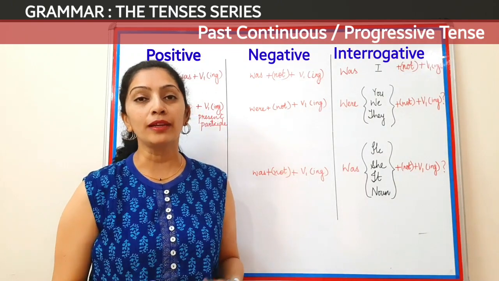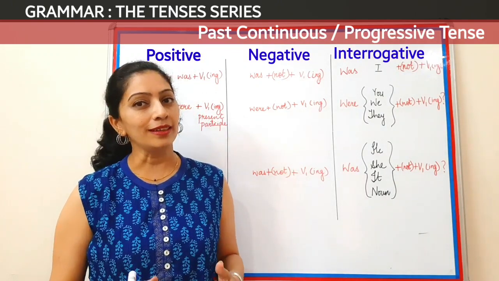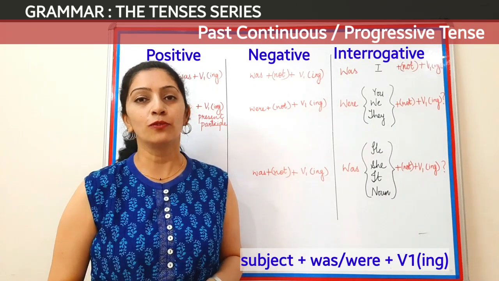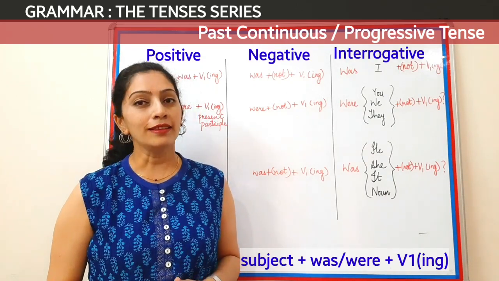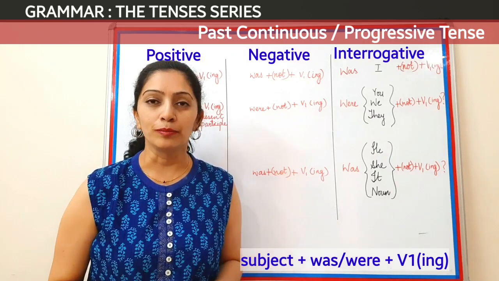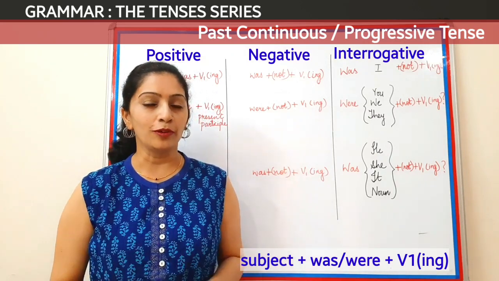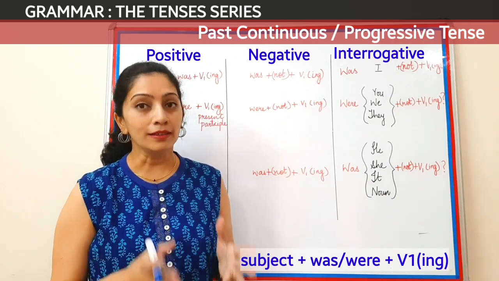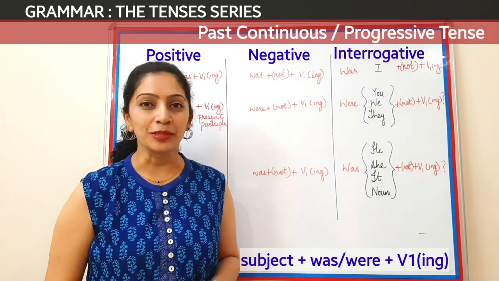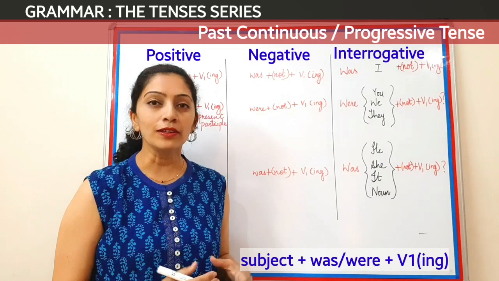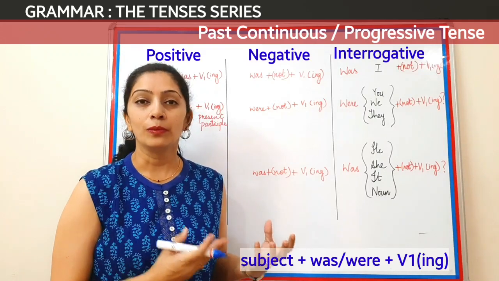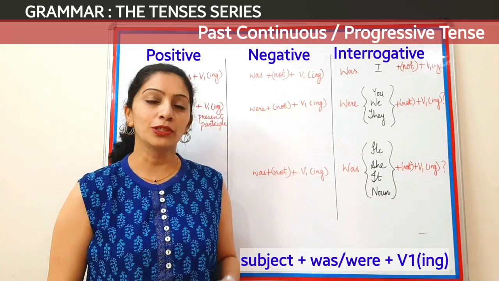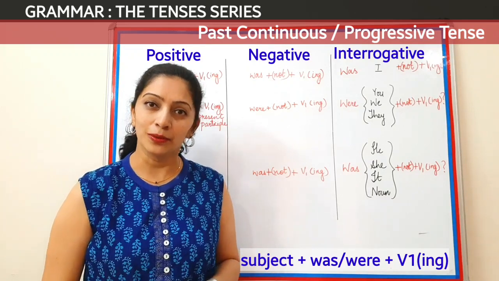Coming to the format of this tense is very easy. We have the subject first, then the auxiliary verbs was and were, and then the verb in the ing form, that is the present participle form of the verb. Unlike in simple past, we are here bothered about the subject, which means with singular subject you have was as the auxiliary verb, whereas with plural subject you will have were as the auxiliary verb.